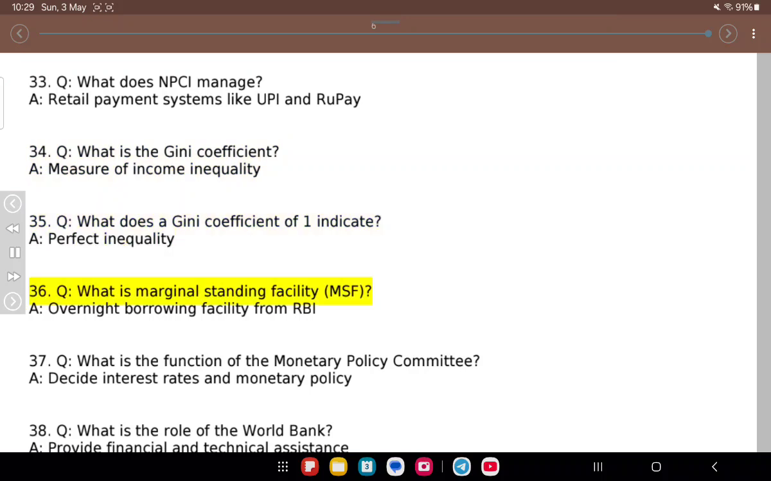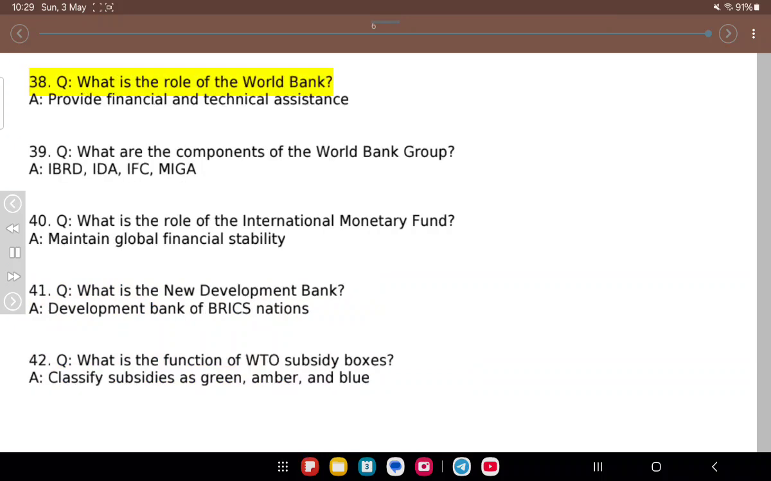36. Q. What is marginal standing facility MSF? A. Overnight borrowing facility from RBI. 37. Q. What is the function of the Monetary Policy Committee? A. Decide interest rates and monetary policy. 38. Q. What is the role of the World Bank? A. Provide financial and technical assistance. 39. Q. What are the components of the World Bank Group? A. IBRD, IDA, IFC, MIGA.